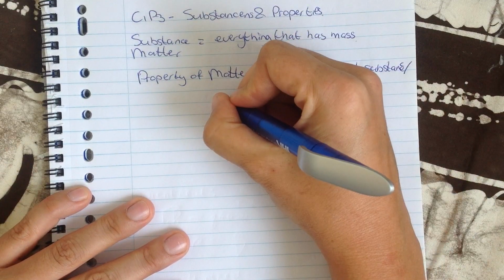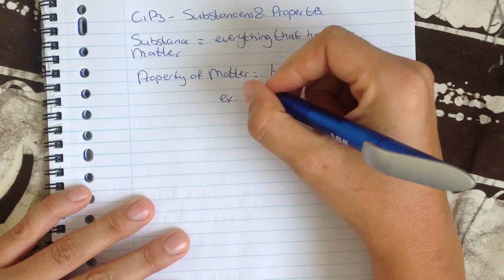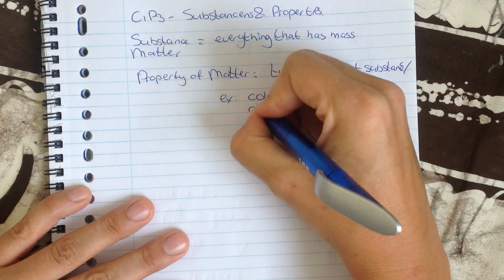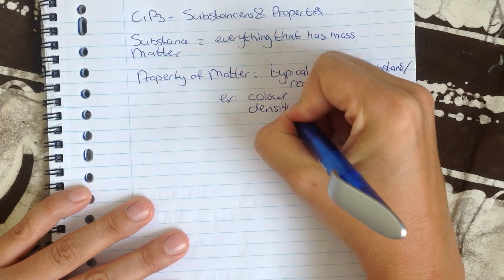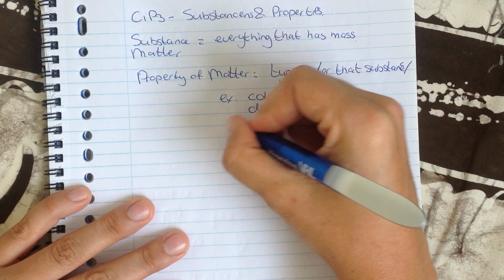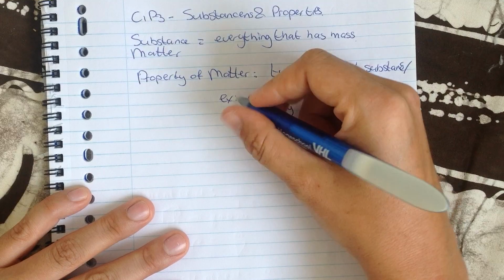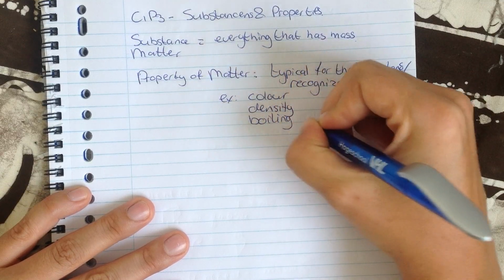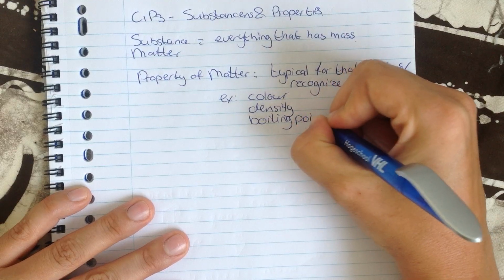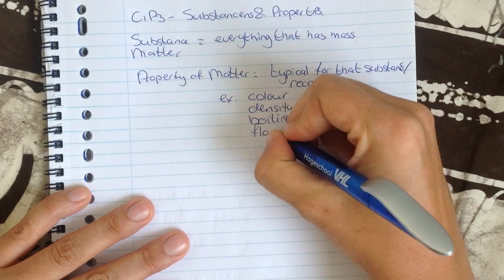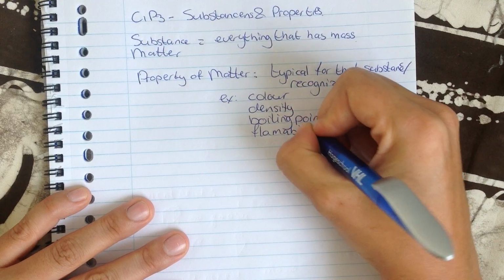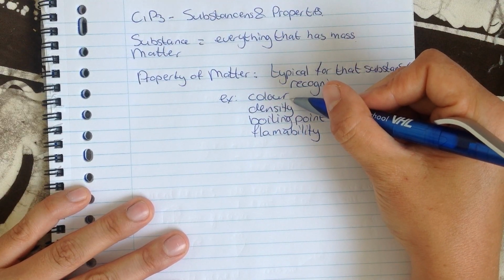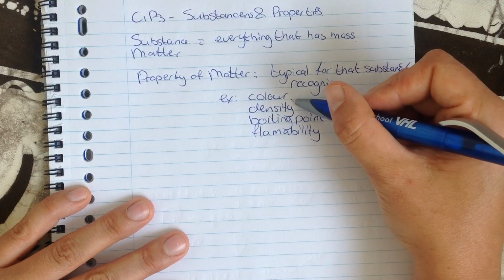Well, some examples are color, or density, or boiling point, flammability, and there are many more. Like sugar is white, so I can recognize sugar because it's white.